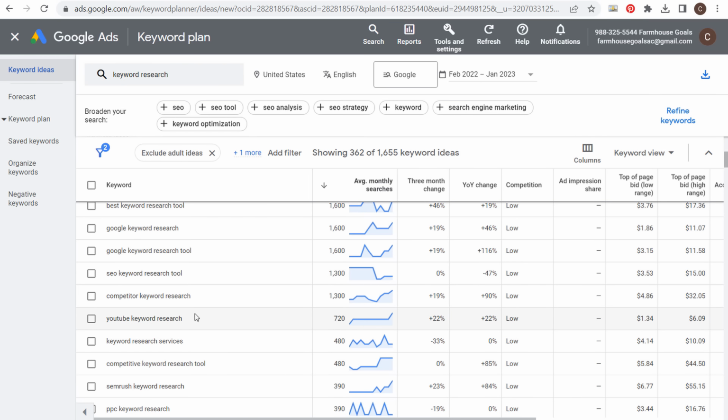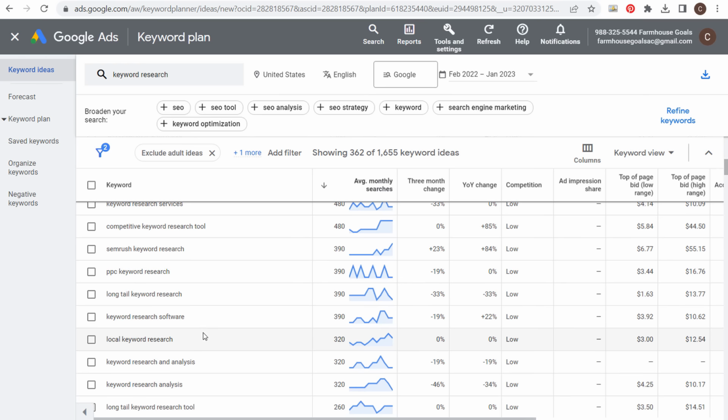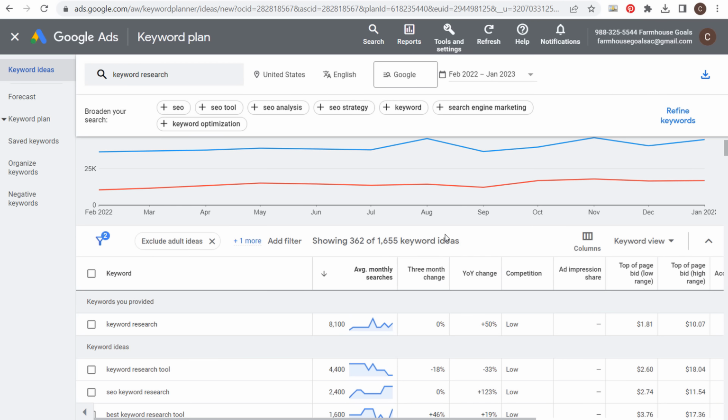But the reason I created a YouTube keyword research video is because 720 people are going to Google every month looking for YouTube keyword research information. Something like Google keyword research, that's going to be people looking for things like Google Ads keyword research, how to rank higher in Google. We have PPC keyword research. I'm going to be creating a video about long tail keyword research. So this is the way that I go about coming up with keywords and turning them into content ideas.